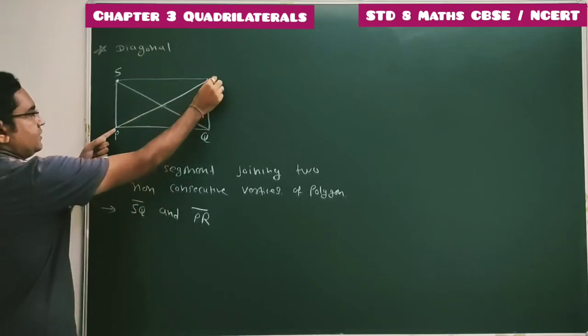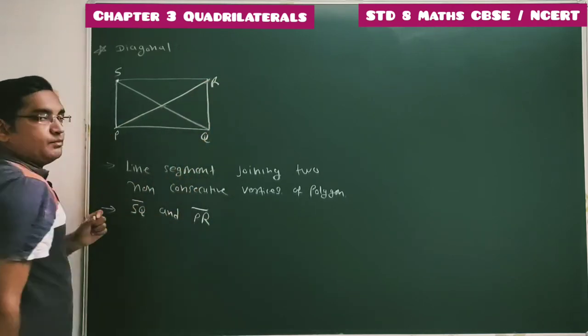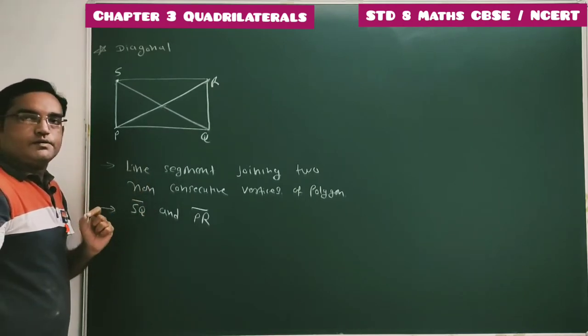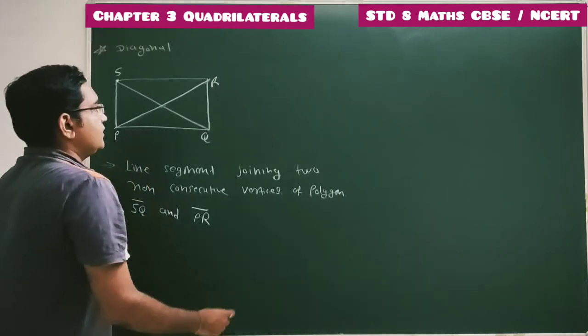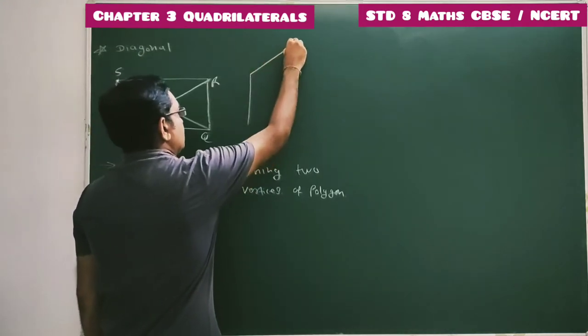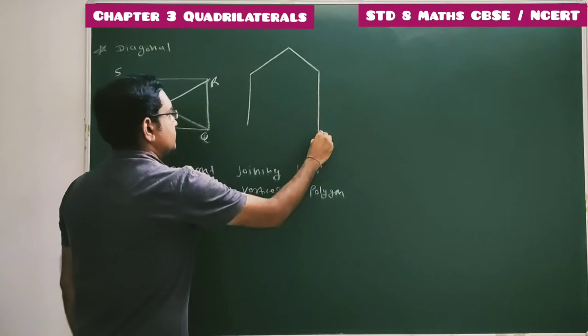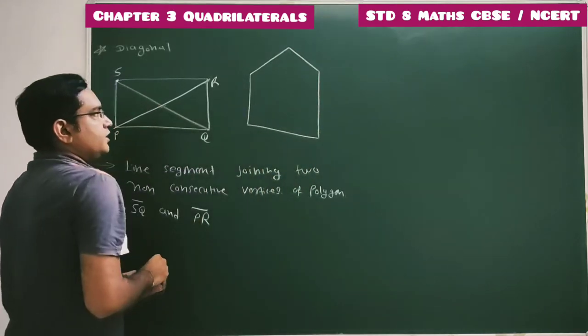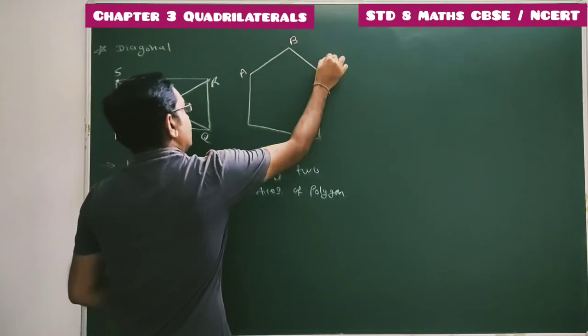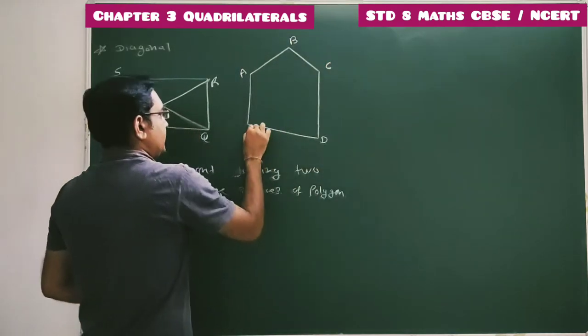Line segment SR and line segment SQ can be considered as diagonals of this quadrilateral. Done. Now if we consider a pentagon, here in this pentagon total 5 vertices are there, A, B, C, D and E.